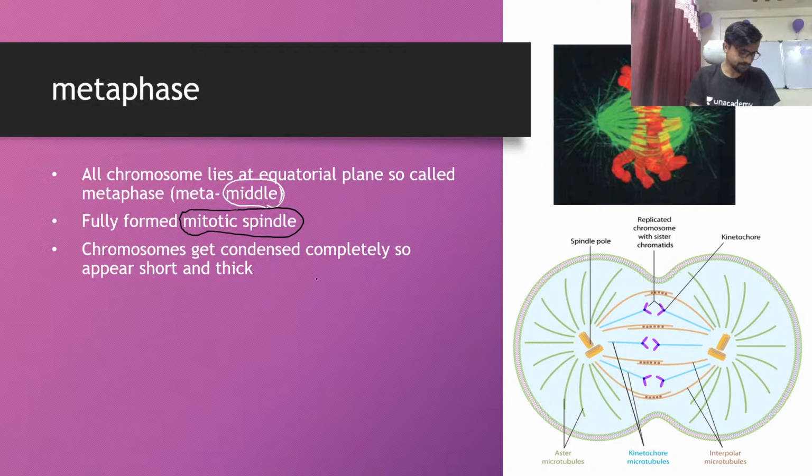The mitotic spindles are made up from the tubulin protein. Here we have a few names. The first one is aster microtubule, which moves opposite to the chromosome.